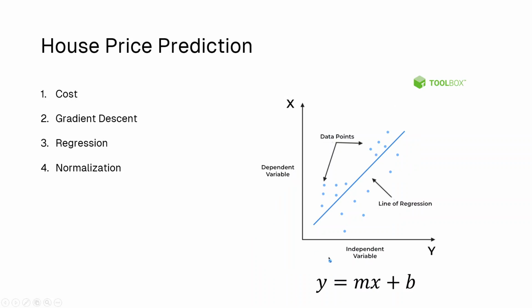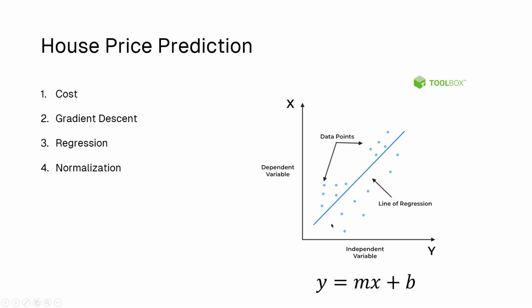So this is some data. Also, as a note, the x and y axis have been interchanged, so don't look at that. Think of the independent variable as x and the dependent variable as y. Let's say the independent variable is the size of a house in square feet and the dependent variable is the price. Let's say these are just some data points and what we are trying to do is fit a line through it. So how do you fit a line?